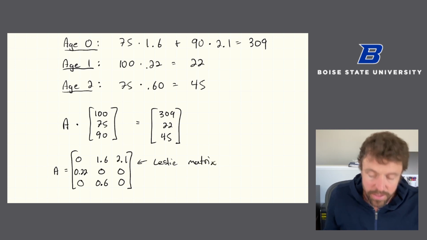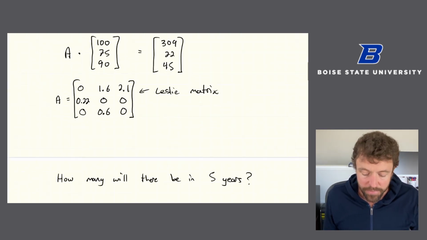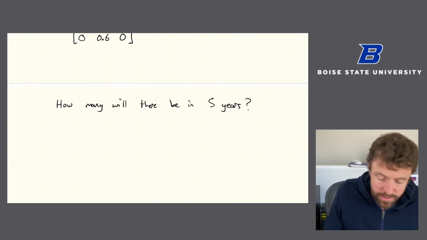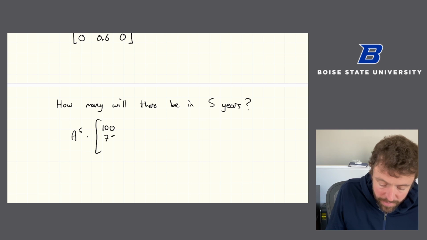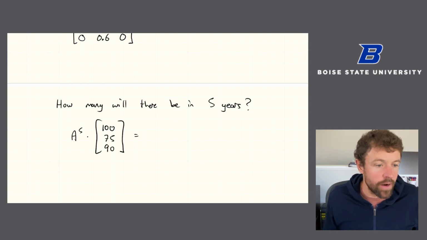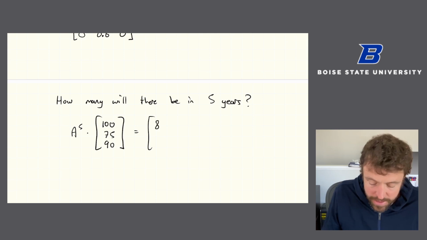And this allows us to do calculations a lot more nicely because I don't have to write everything out each time. What I can say is if I want to know how many there will be in 5 years, I'm asking what's A to the 5th multiplied by my starting number of squirrels. And I did that with software ahead of time. And I got, now this answer is a decimal, right?